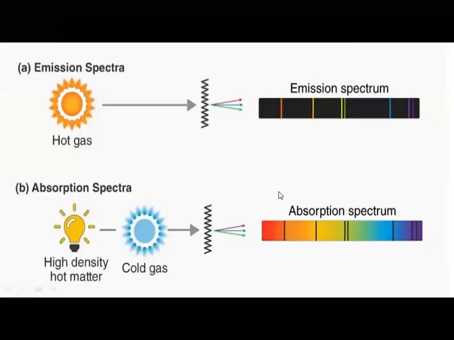Please don't follow these slides, students. I don't know what mistake is being done here. What I had told is correct, what I had suggested is right actually. This is emission spectrum, absorption spectrum. While making the slide, there might have been some misconception by me. This is emission spectrum, I've made it clear. So absorption spectrum will be dark lines, and you can see these colored bands in the emission spectrum.